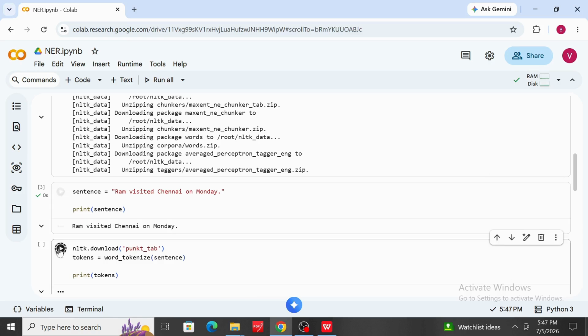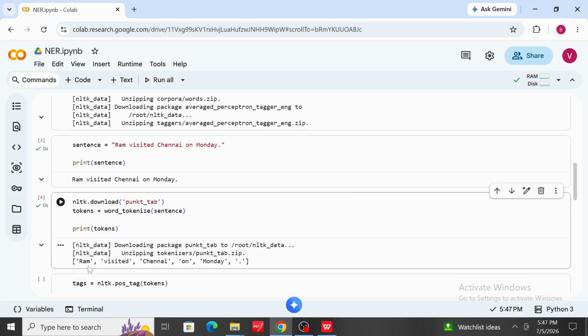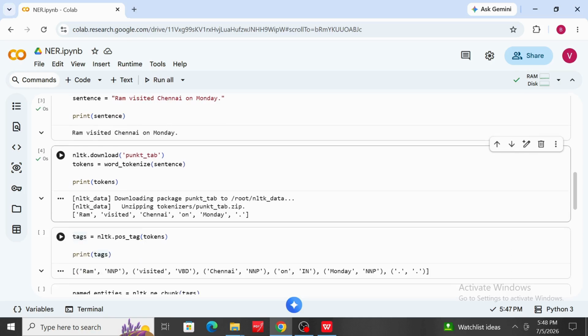So let's run this cell. The tokens are Ram, visited, Chennai, on, Monday, then dot. The dot also will be treated as a separate token. Next, before identifying the named entities, the computer first performs part of speech tagging. For that we are using nltk.pos_tag. It assigns grammatical tags to every word. So that is the use of pos_tag.